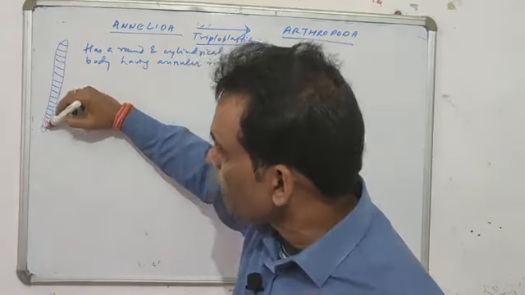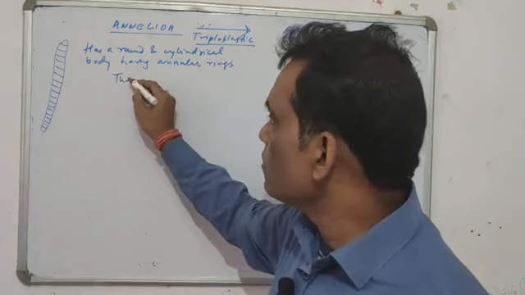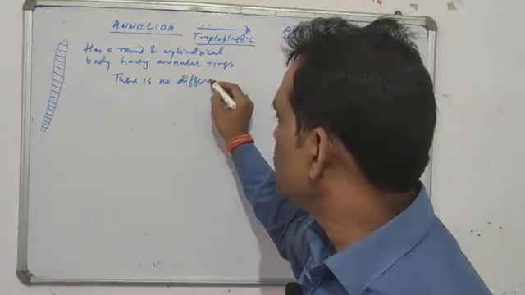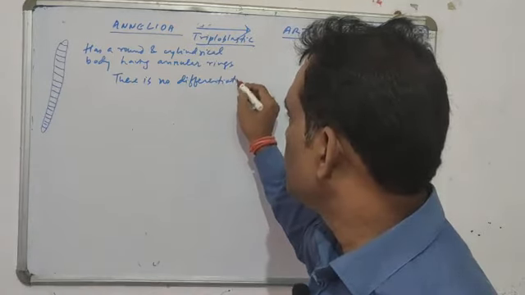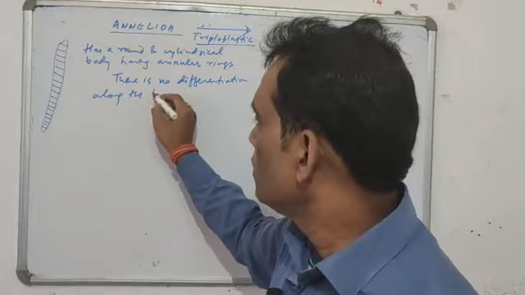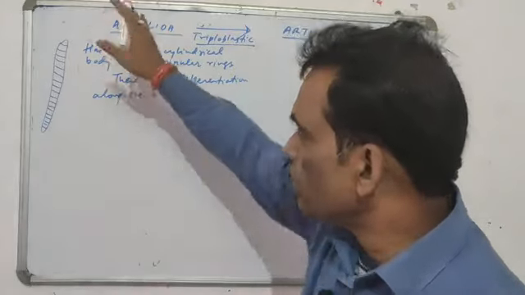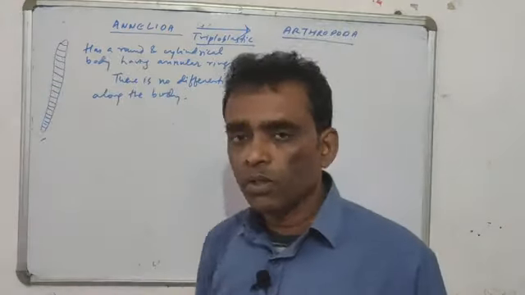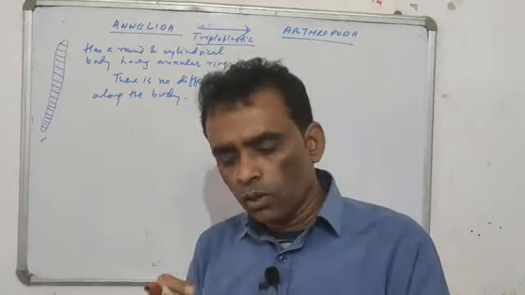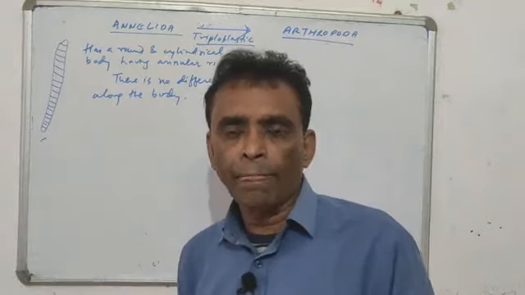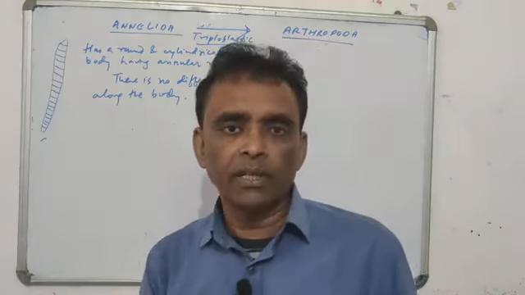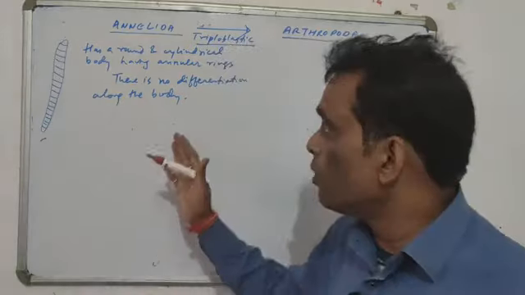On the whole body, and there is no differentiation along the body. The whole body has no differentiation. The top and the bottom look alike. The front and the back look alike. Whole body is exactly the same. Just by a look you cannot tell which end is the mouth, which end is the anus. So that is the problem here.